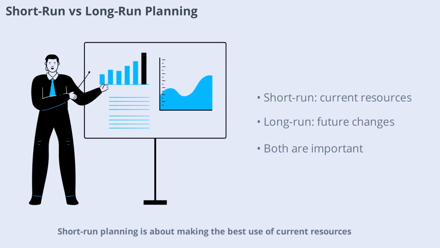Short-run planning is about making the best use of current resources, while long-run planning is about preparing for future opportunities and challenges. Both are essential for business success, and understanding the difference helps managers make better decisions.